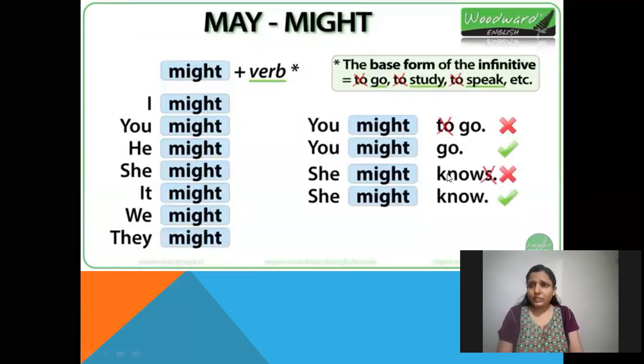We cannot use infinitive before may and might. See, the base form of the infinitive. Infinitive means to go. Here, to is the infinitive. See, the cross mark is given on the infinitive to. To go, to study, to speak, that is wrong. Say, you might to go, that is wrong. You might go. She might knows. We never use s. That is also wrong. She might know. After modal verbs, we do not use s with the verbs.